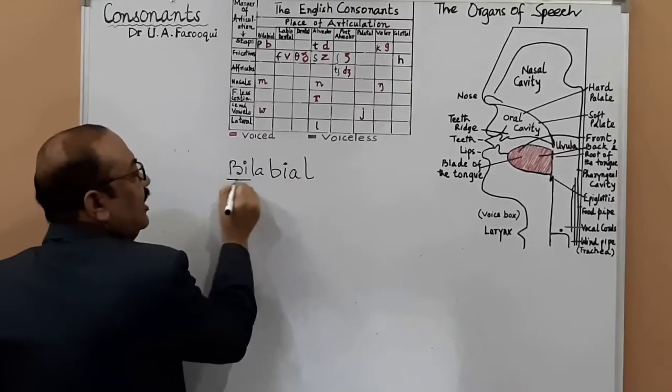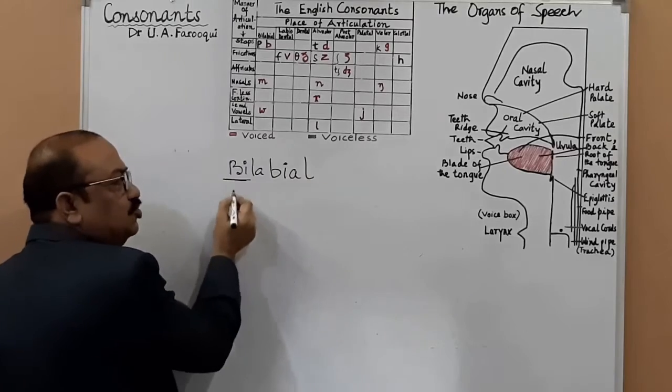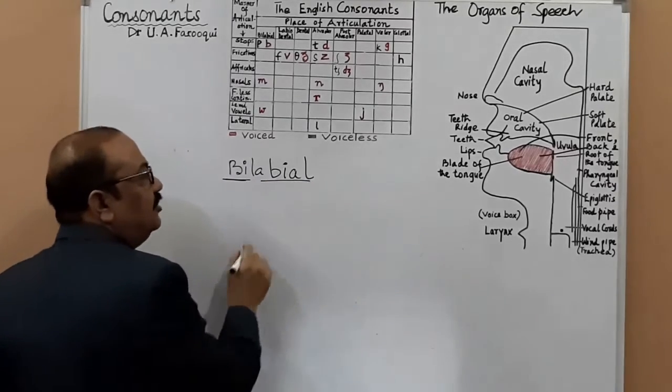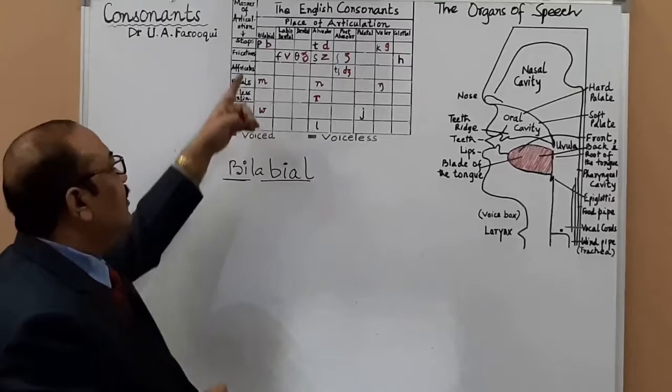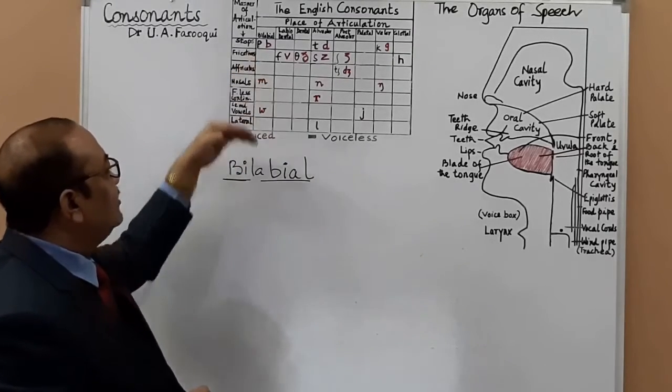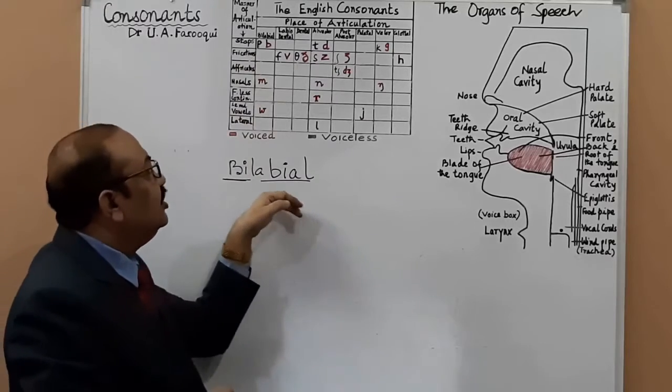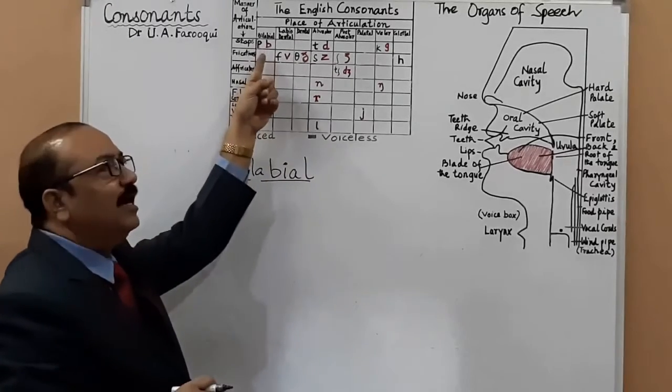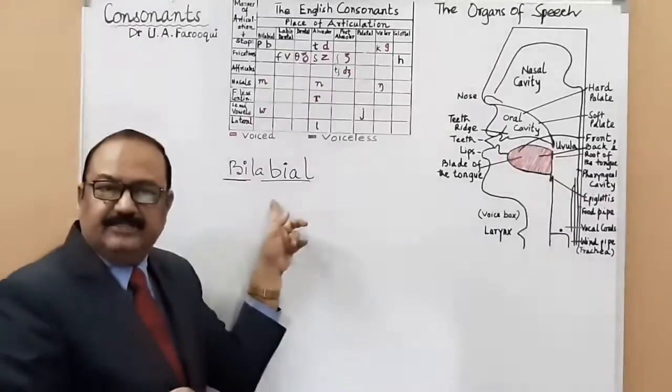You can very well understand, bi means two and labial means lips. So in the articulation of bilabial sounds, both your lips are involved. That is why it is called bilabial.